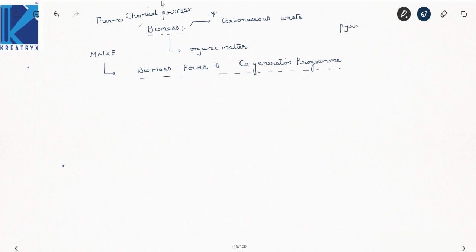Pyrolysis means pyro, nothing but temperature generation, heat generation. Combustion and gasification you know very well. And also one more method, by using boilers.